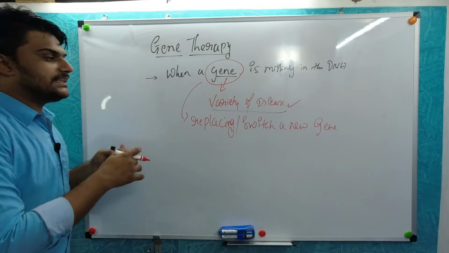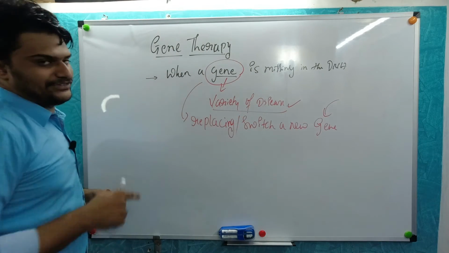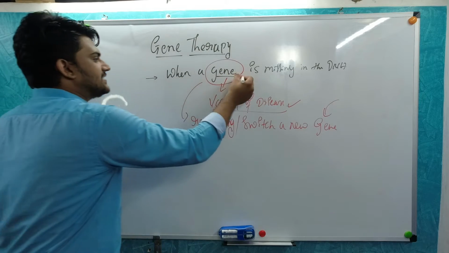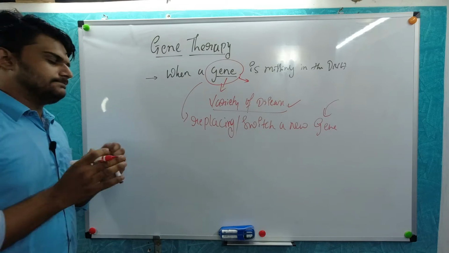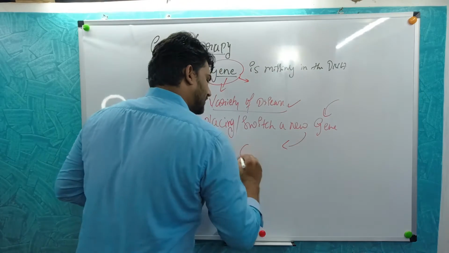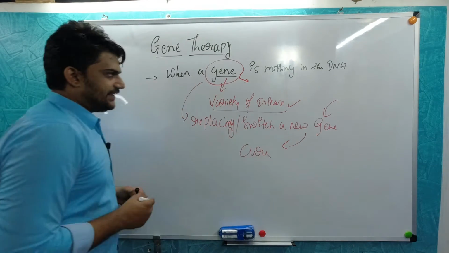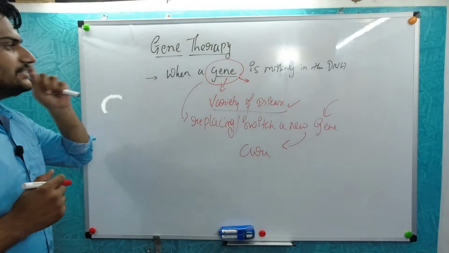The gene which is missing will be introduced or inoculated, or replaced if that gene is defective. By that we can cure the disease, right? So that particular therapy is known as gene therapy.